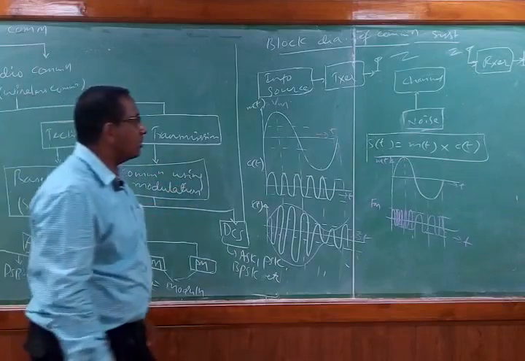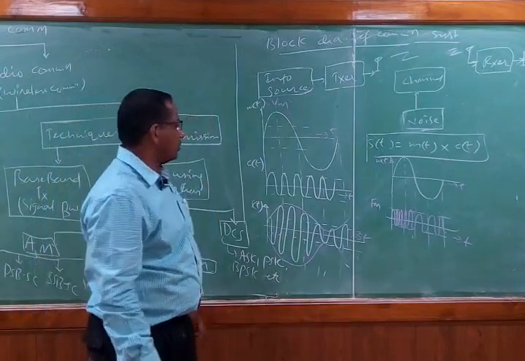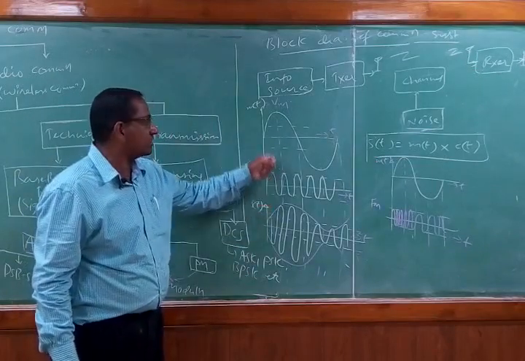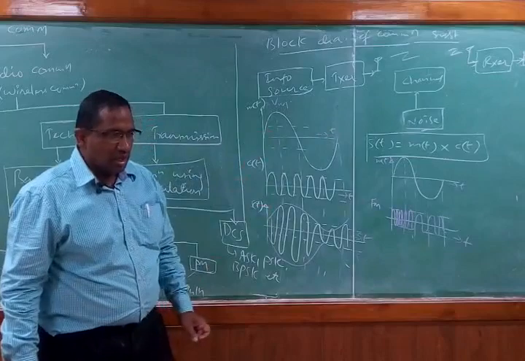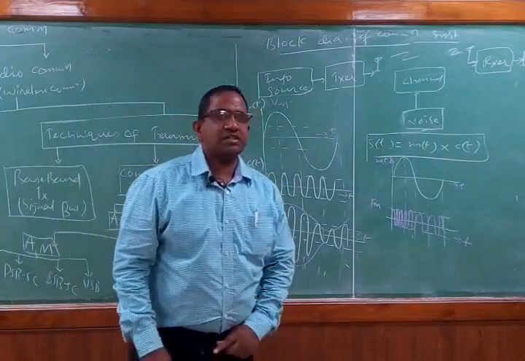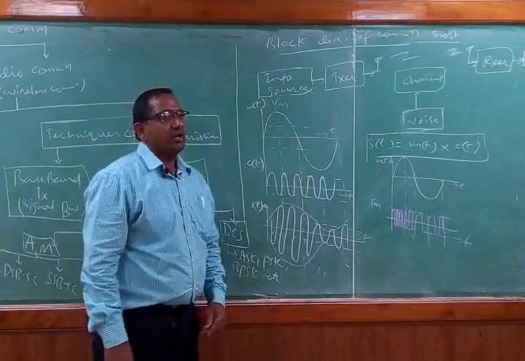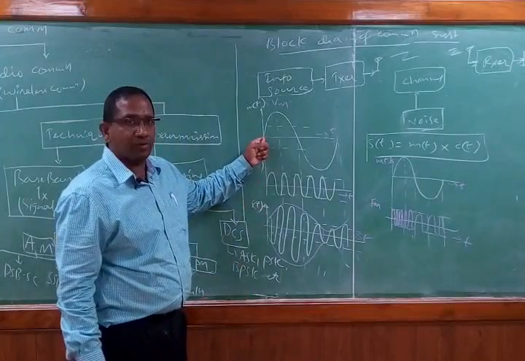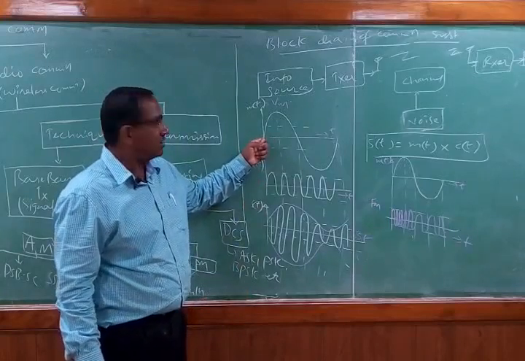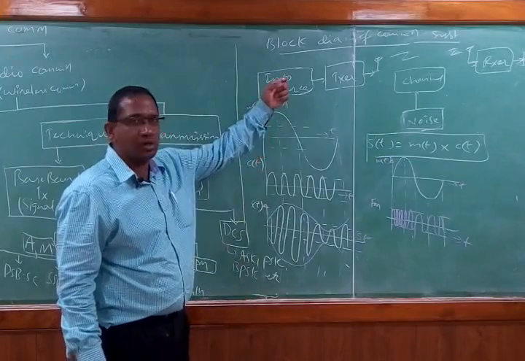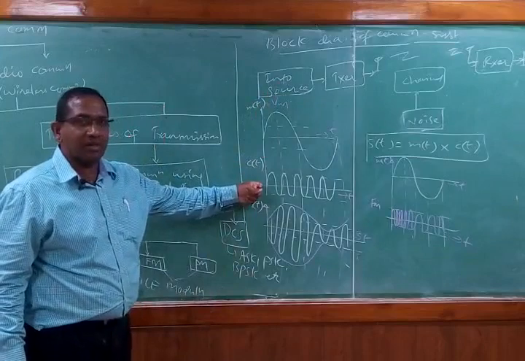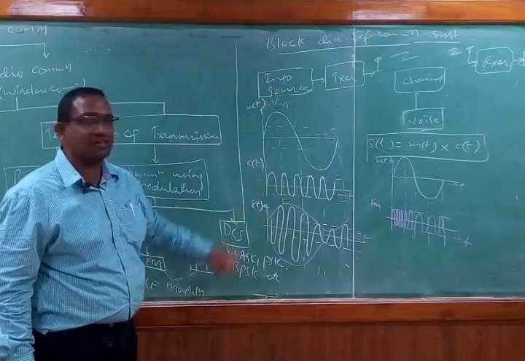Now let us think about how we are going to change the characteristics of this carrier with respect to the modulating signal. What is the concept we discussed in the last class? Information signal is of low frequency. We cannot transmit this low frequency over a longer distance. That is why we are taking the help of this dummy carrier signal. So the carrier signal is known as a dummy signal.